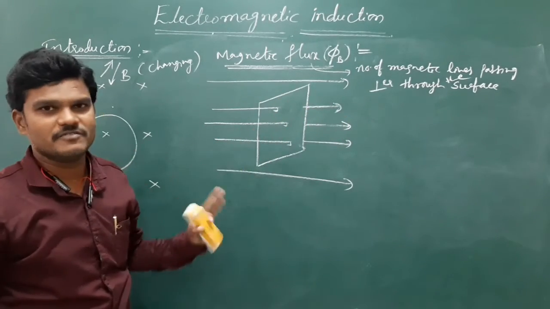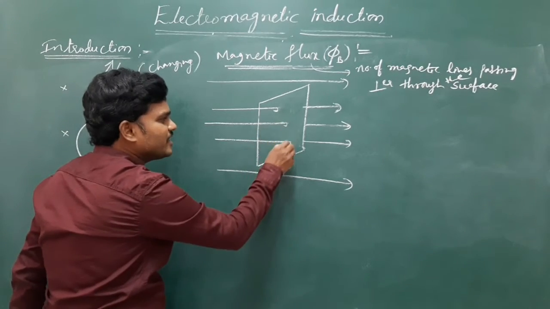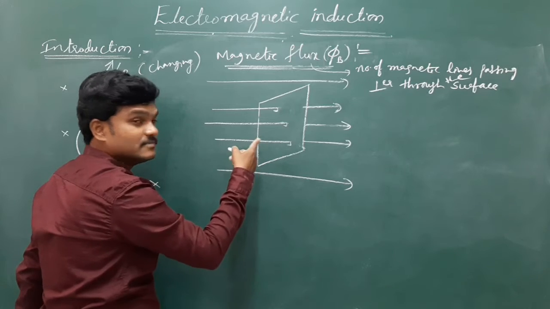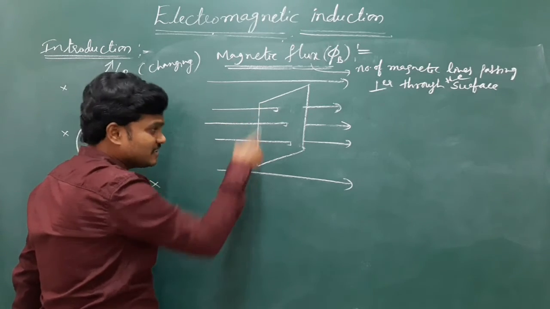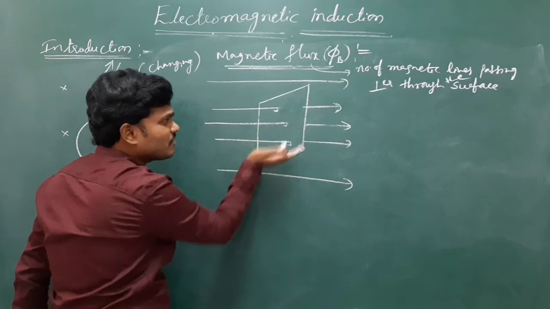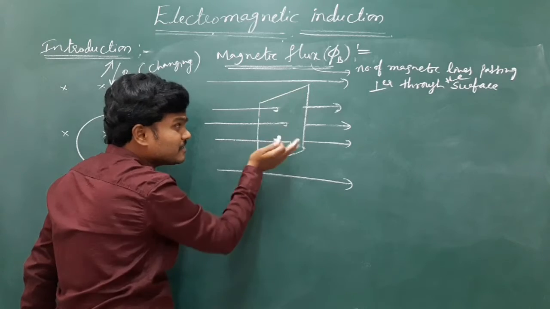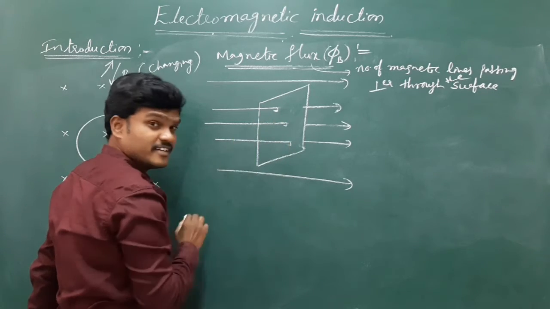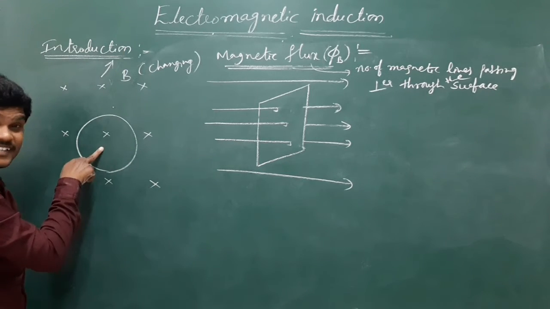Of course, mathematically also we can define that, and I am going to define it. Here the number of magnetic lines is only 3, so the flux is 3, because flux is a scalar. If more lines of force pass, the flux increases. If fewer lines of force pass through this surface, the flux decreases. If B increases, flux increases.